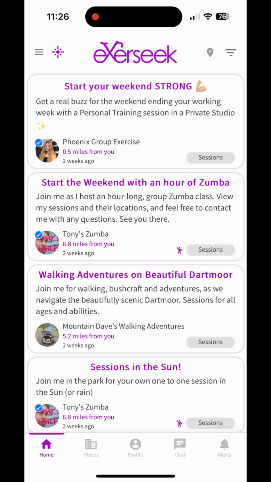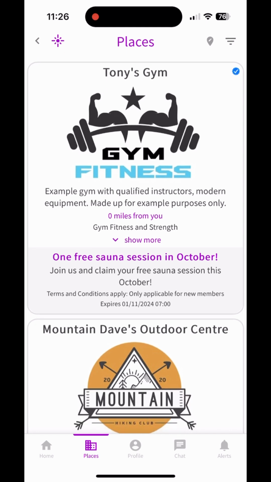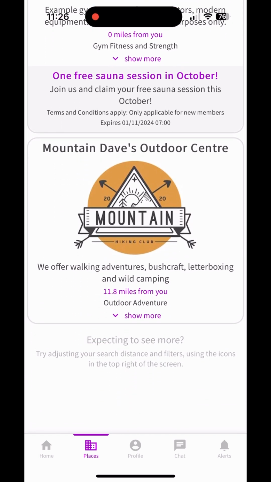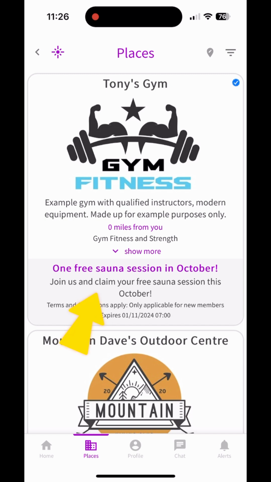If an activity providing business does not have sessions to post on exerseek, then it may be more appropriate to add that business as a place. Think of a place as a dynamic listing which shows all of the key information for that location. Again, the places list can be filtered by category, distance or temporary location, allowing you to search for activities in your chosen area. There may be an offer or notice displayed at the bottom of the place's post, which the place owner can update as often as they would like.